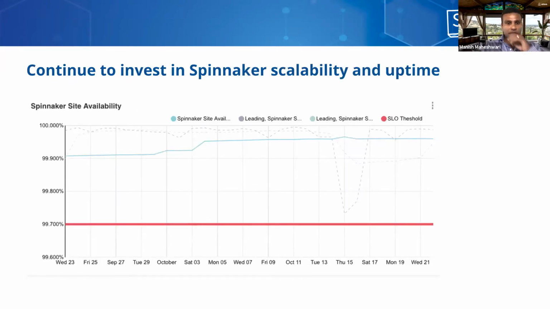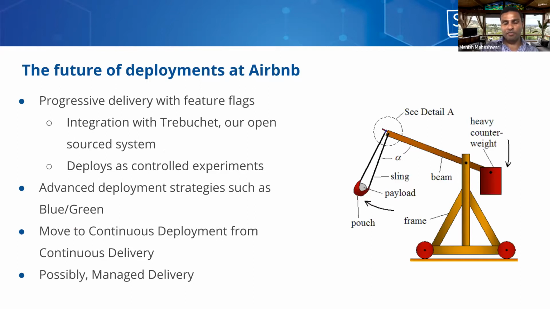We'll continue to invest in Spinnaker scalability and uptime, as we are managing the Spinnaker infrastructure ourselves and we move towards 100% adoption. The availability of Spinnaker is critical in nature because any service that needs to deploy now has a hard dependency on us. So we are going to invest in making sure that Spinnaker is always available and up, and that there's always an alternative for customers to not be blocked for their deployments.